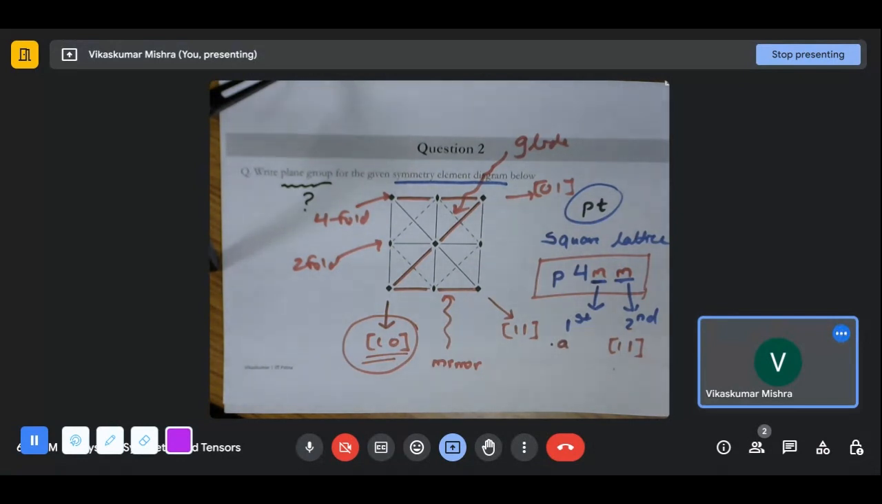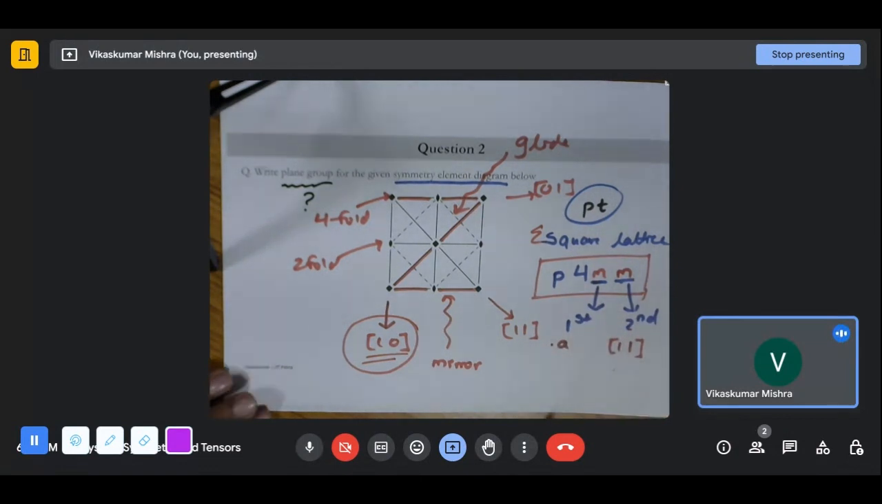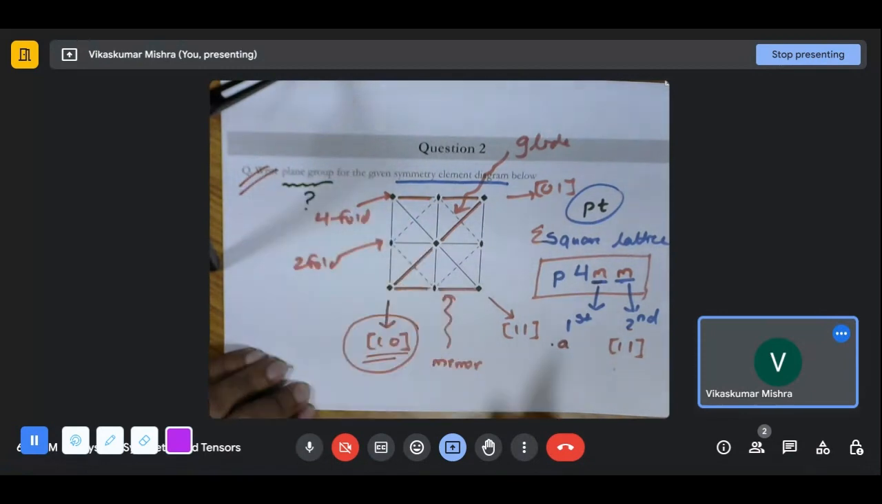One can start using the previously accumulated data to find what will come in the further cases. For example, here we started with the square, and then we think what viewing directions the square is having, and then we went to those particular directions, we see what symmetry elements are along those directions or perpendicular to those directions, and we wrote them. And this is how our question number 2 has been done.